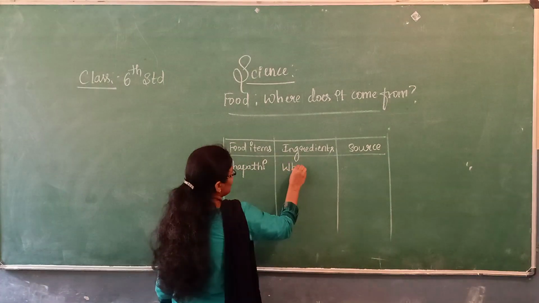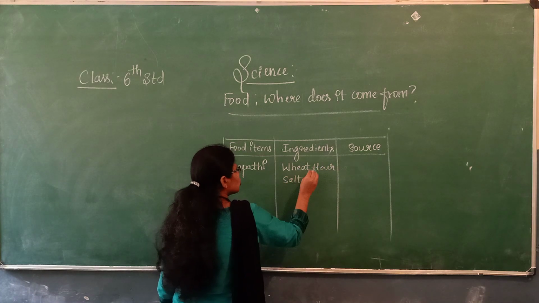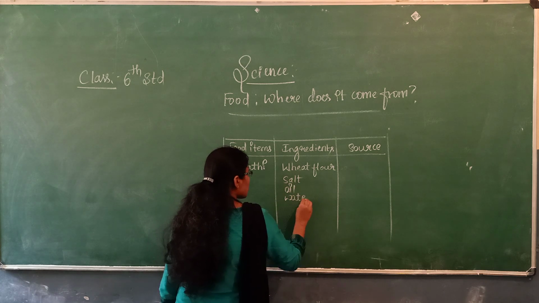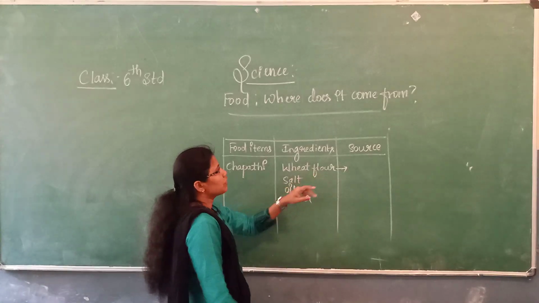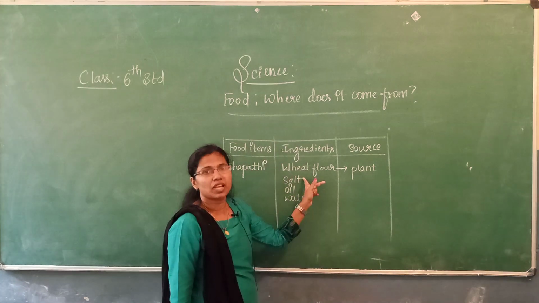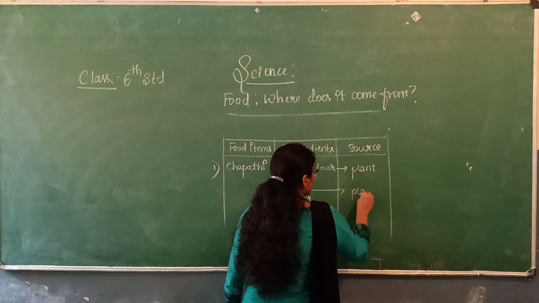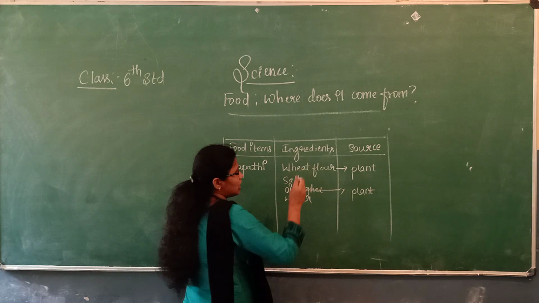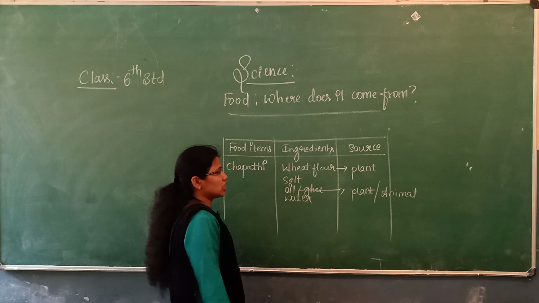Yes, you require wheat flour, then salt, then some oil, then some water. If you come to the sources, wheat flour is from the plant source because wheat is obtained from the plant. Oil is also a plant source, but if instead of oil you use ghee, then ghee is not a plant source, it is an animal source.